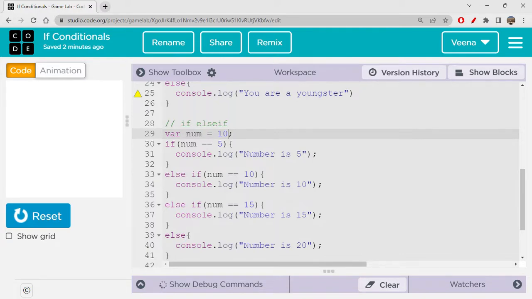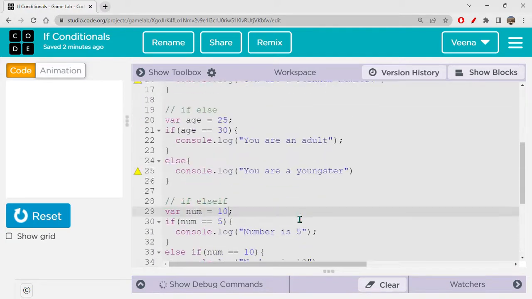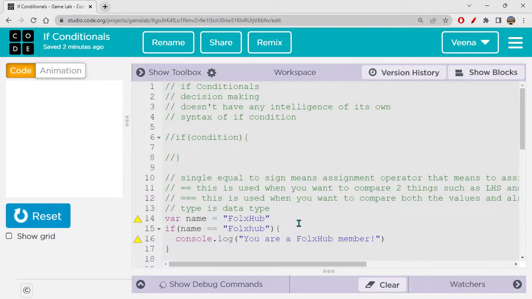Okay. I hope you understood about these conditional statements. And if you have any questions, you can actually get back to me in the comment section below.